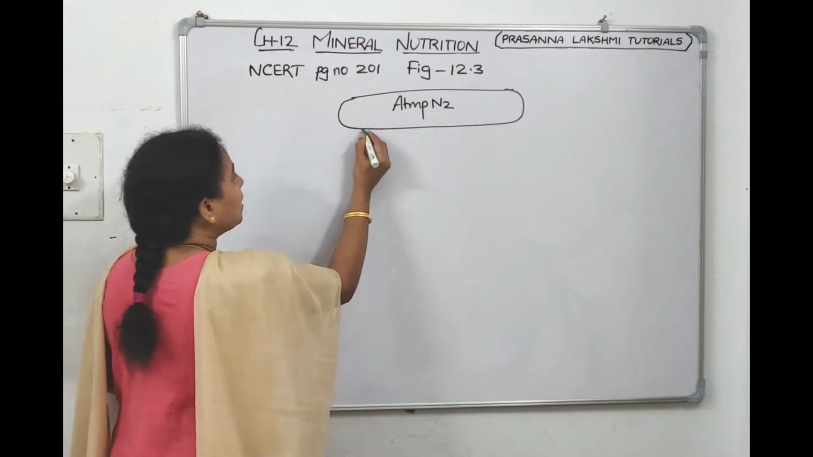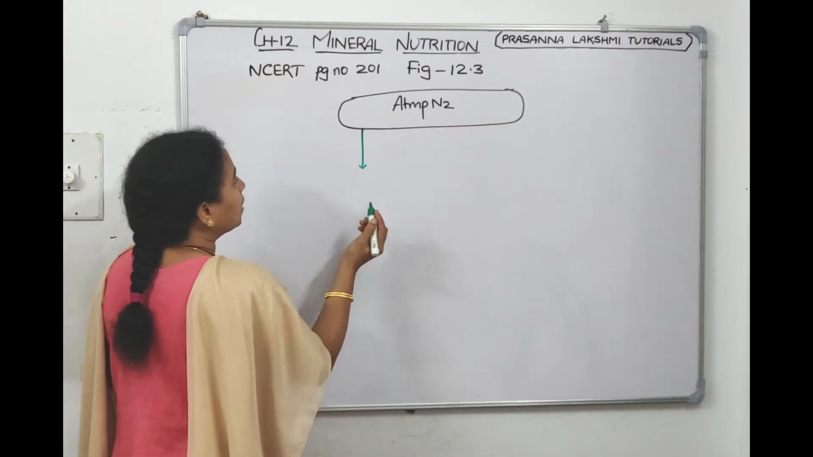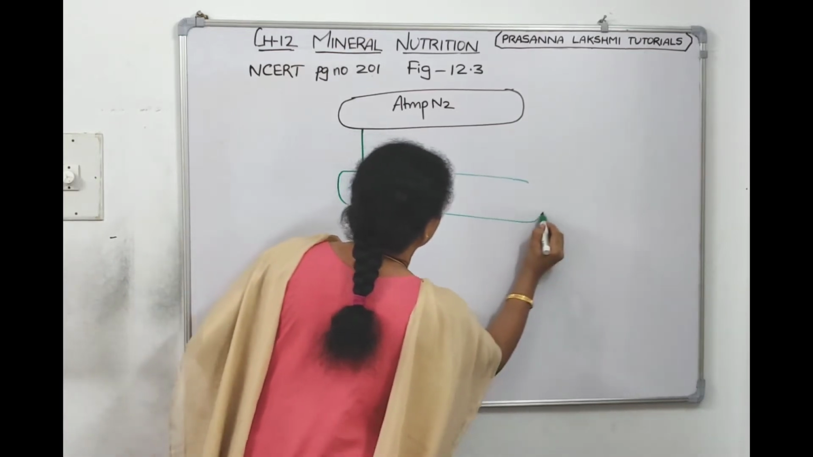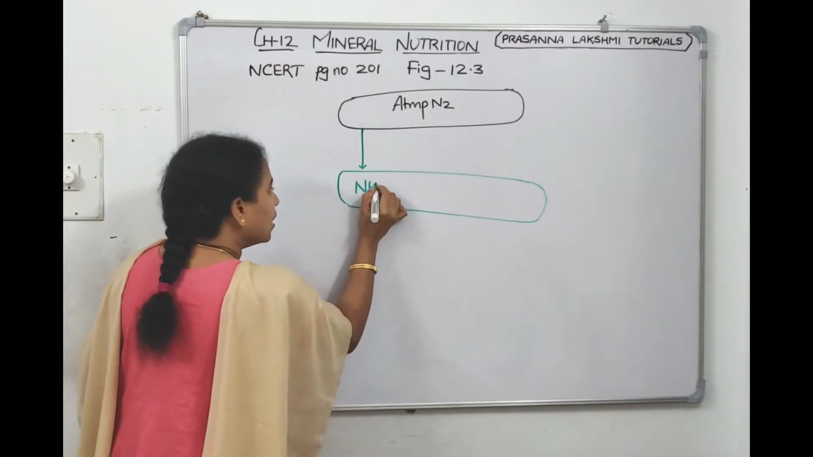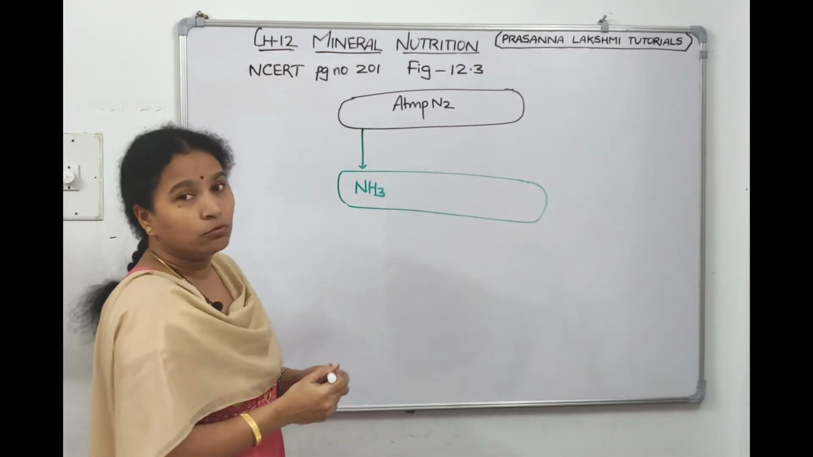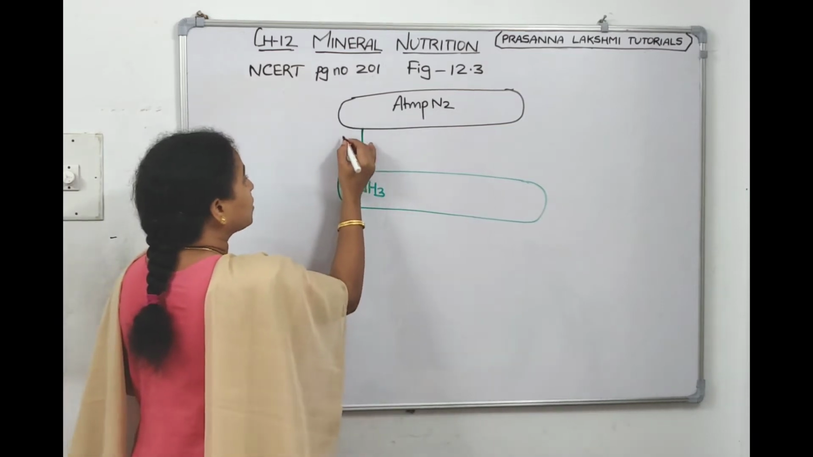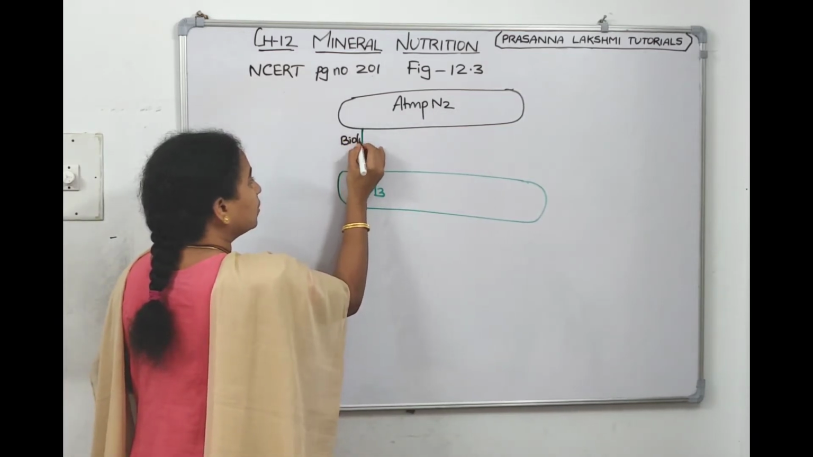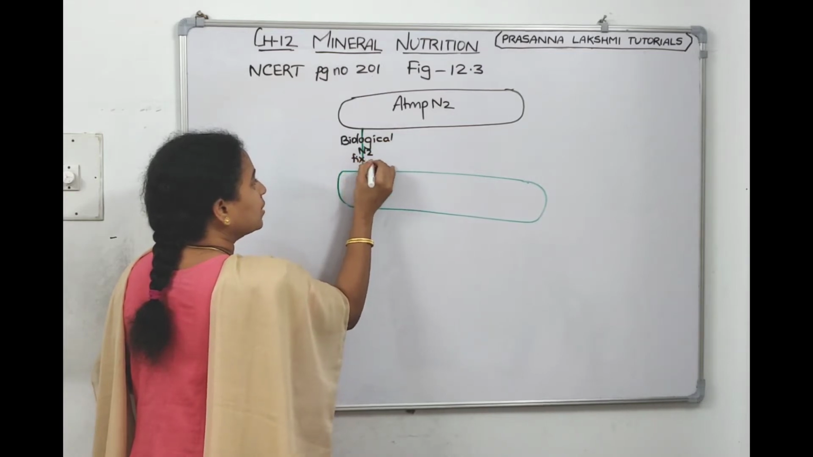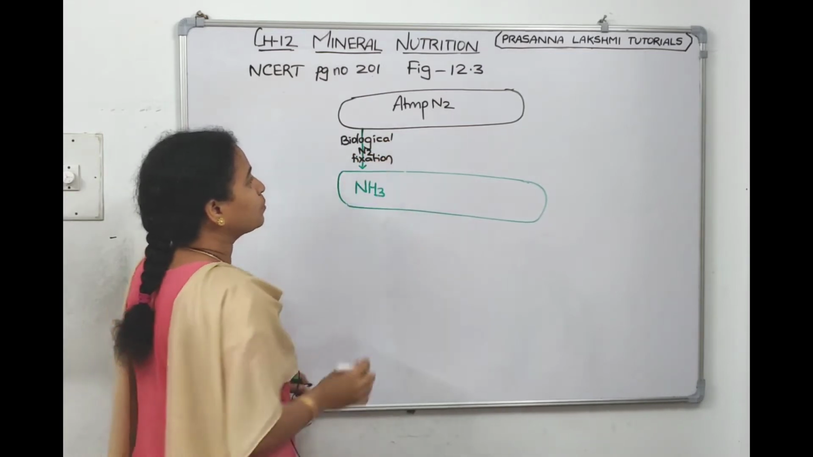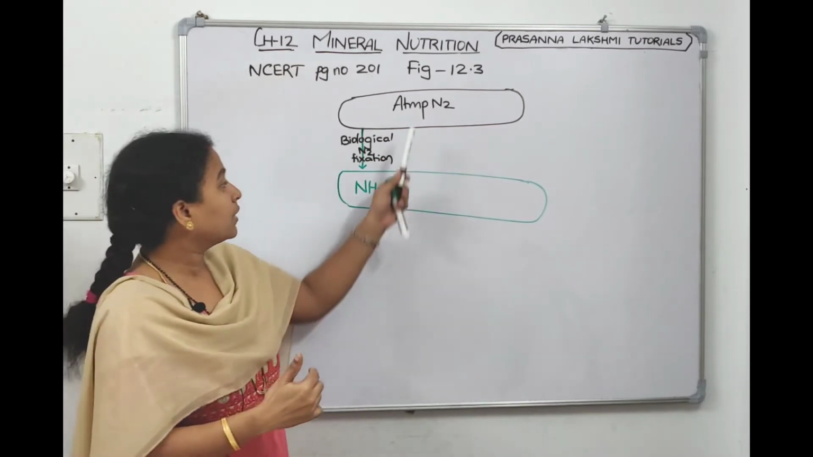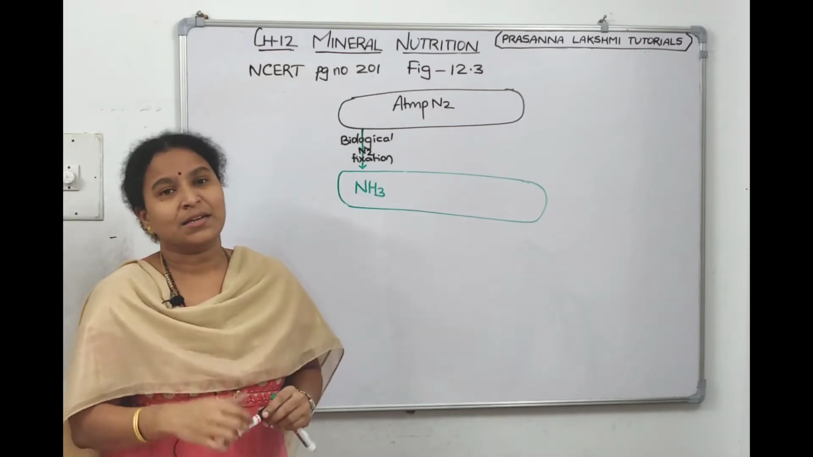So, what happens? Tell me. Microorganisms will convert them into ammonia. Right, they'll convert them into ammonia. What is this step called? This step of conversion of N2 to ammonia is called biological nitrogen fixation. Why are we calling it biological? Since microorganisms are involved.